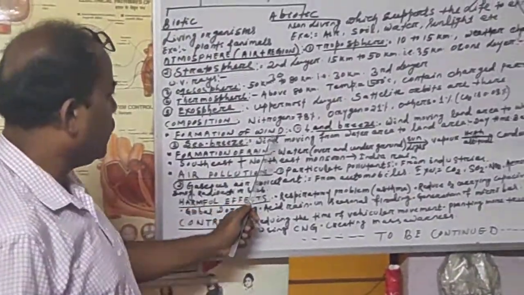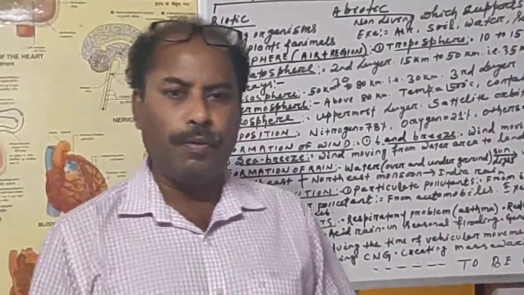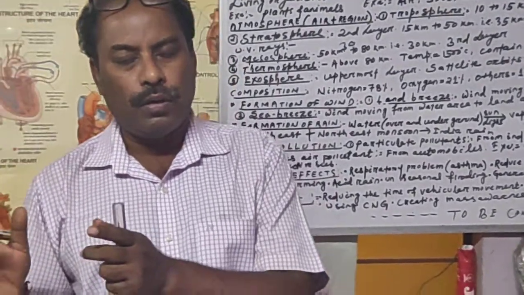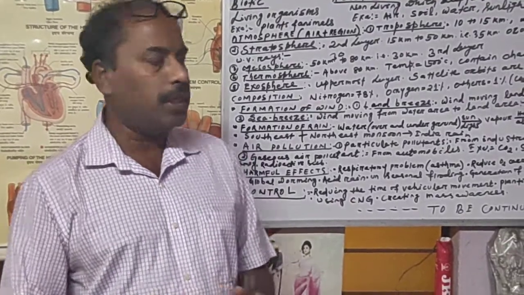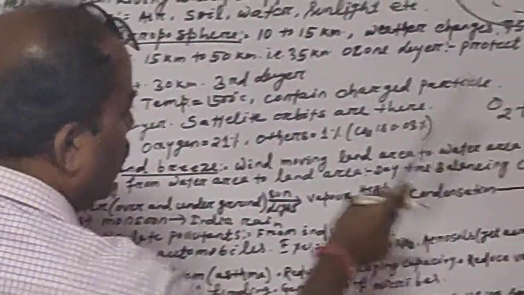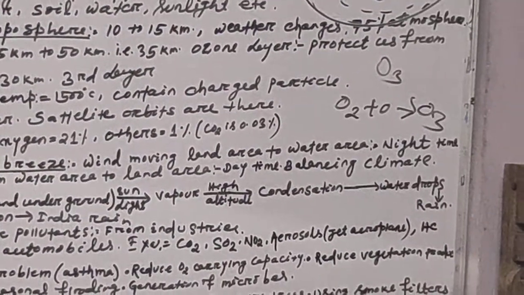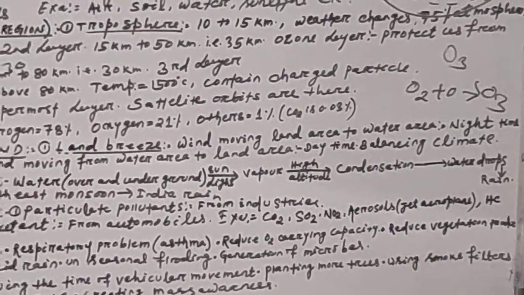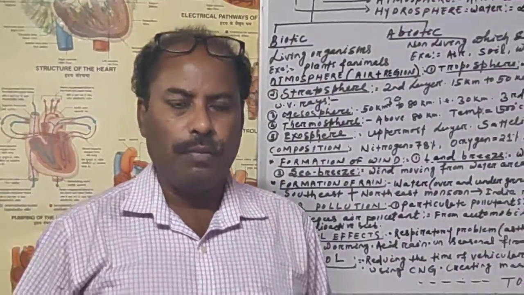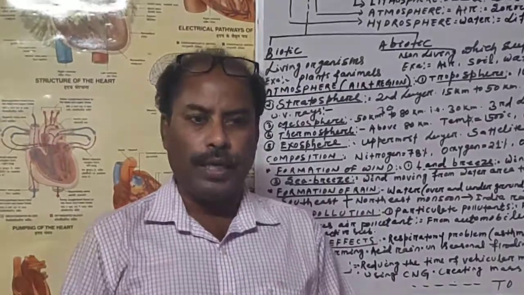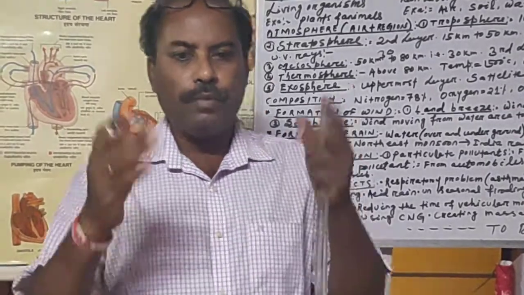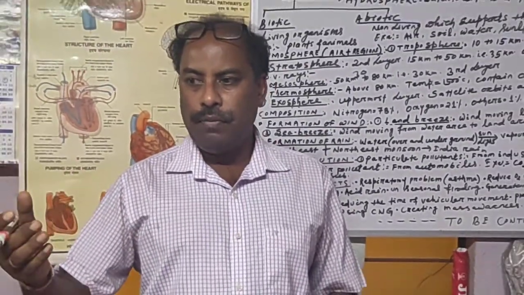So let us see the formation of wind. We know from the previous class there are two words, land breeze and sea breeze, or water breeze. So land breeze means the wind moving from land area to water area, and this takes place during the night. Why? Because during the daytime, due to sunlight, land becomes hot earlier than the water. So land becomes heated. But in the night time, what happens?